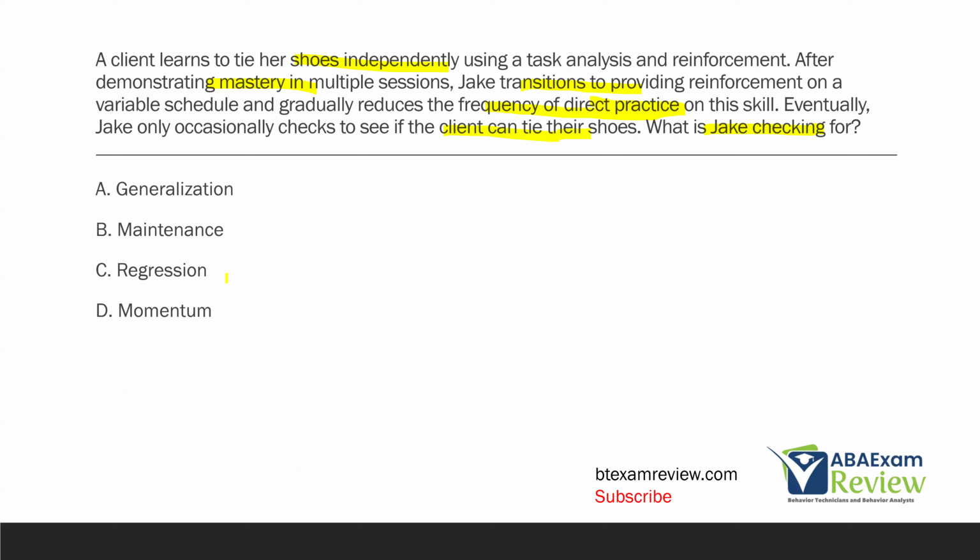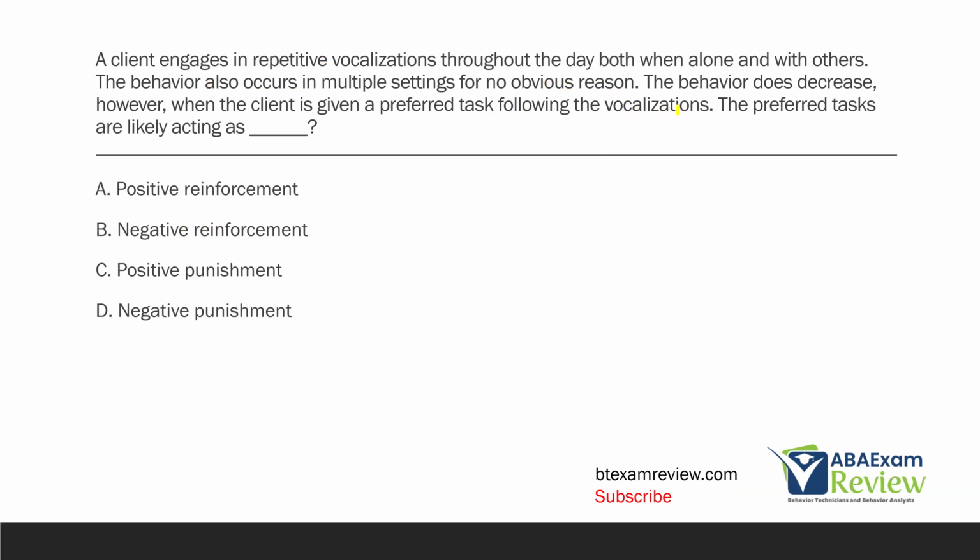We want to stick to our vocabulary. And so we want to talk about maintenance, not necessarily regression. Momentum, we do have behavior momentum, but we're not dealing with behavior momentum here. Jake isn't looking for behavior momentum. He's simply looking to see, has the shoe tying behavior maintained, even though there's really not any direct practice anymore.